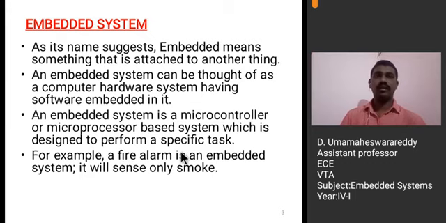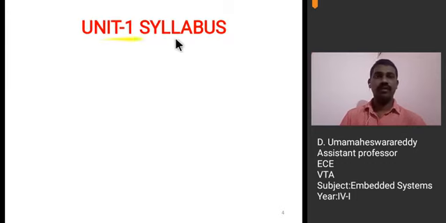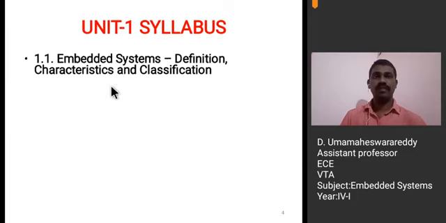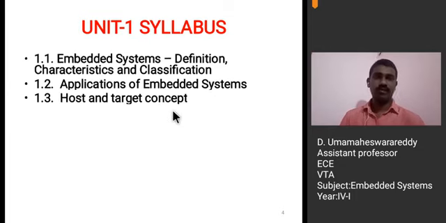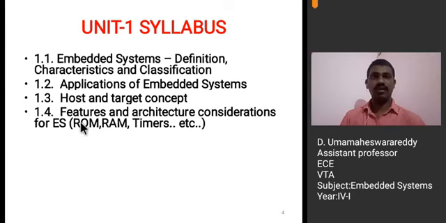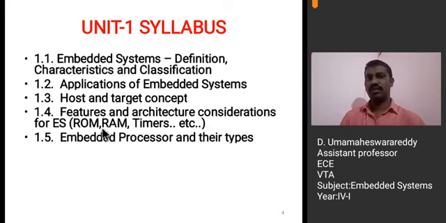Coming to the syllabus of Unit 1, at first we discuss the definition, characteristics and classifications of embedded systems. Then we discuss the various applications of embedded systems. Next, host and target concepts. Thereafter, features and architecture considerations for embedded systems, such as ROM, RAM, timers needed, etc. And then embedded processors, different types of embedded processors.